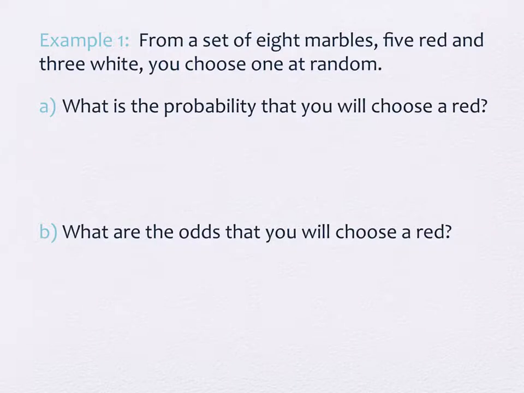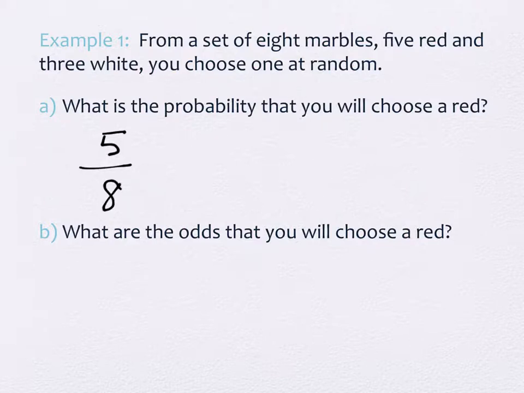So we're going to do an example that has marbles because gambling would not be appropriate. From a set of 8 marbles, 5 red, 3 white, you choose one at random. Part A says, what's the probability you choose red? This is what we've already been doing all along. There are how many red marbles? 5. And how many marbles total? 8.